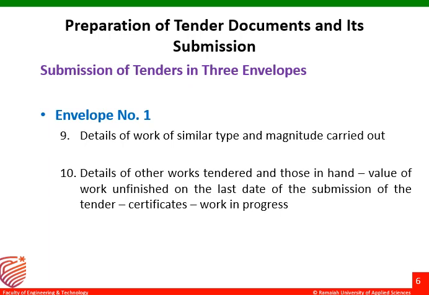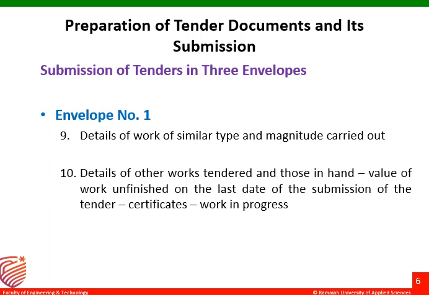Next, the details of works of similar type and magnitude carried out. Details of similar work means the contractor may have already executed such kinds of works. If it is a pipeline work or a drainage pipeline laying work, those contractors have already completed such or similar works earlier, in the past 5 years.